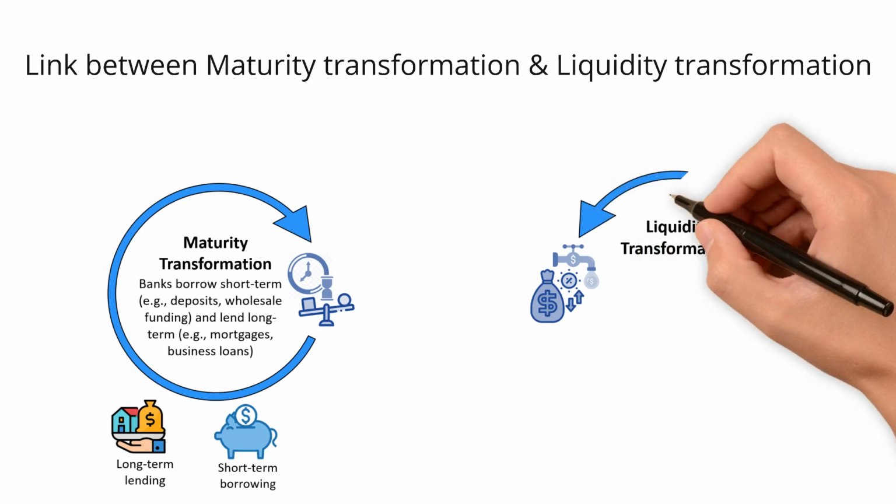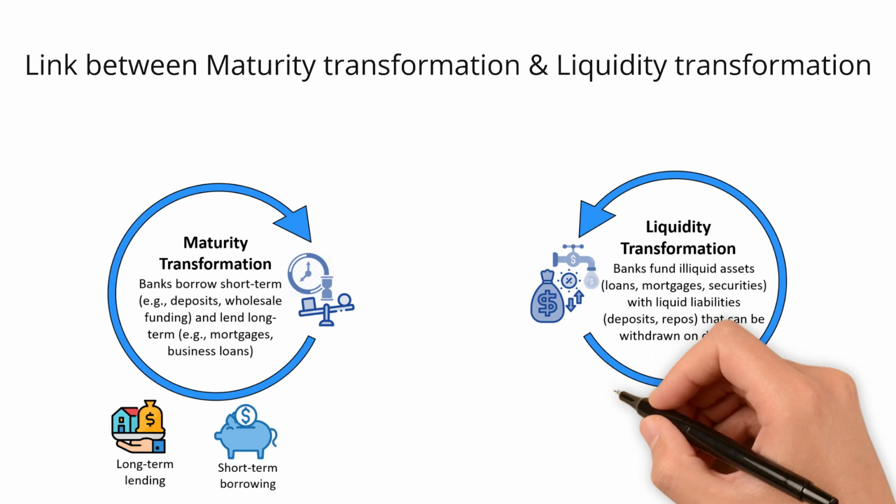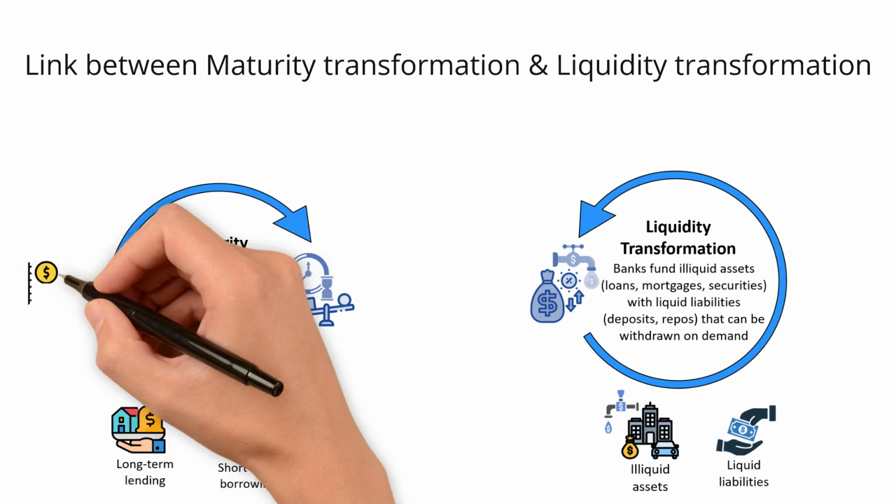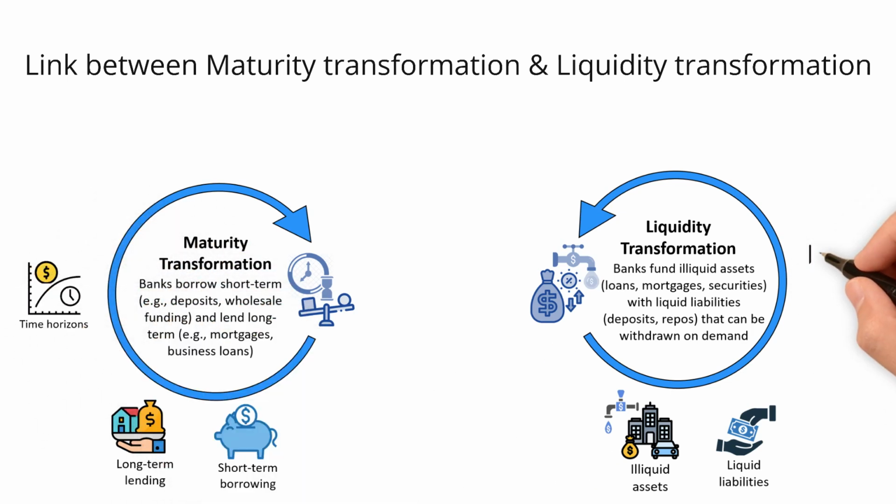And on the other hand, liquidity transformation. Banks fund illiquid assets like loans, mortgages, securities that cannot be quickly sold, with liabilities, meaning deposits and repos that can be withdrawn on demand. This creates the appearance of full liquidity for depositors, even though the bank's assets cannot be liquidated quickly without losses. Or in other words, depositors perceive their money as instantly accessible, so liquid, even though the underlying loans or bonds are not. Together, one focuses on time horizons and the other on marketability, but they are inseparable in practice.